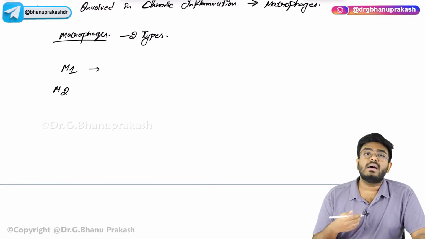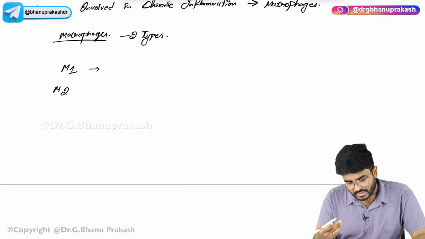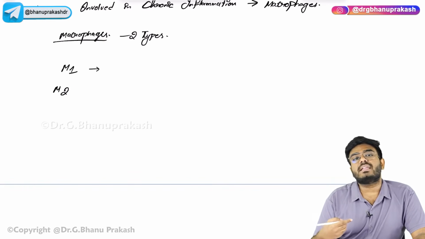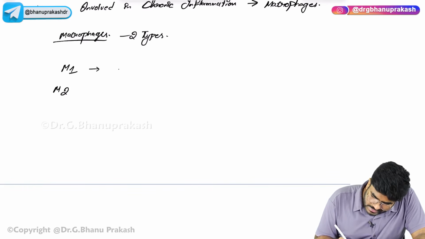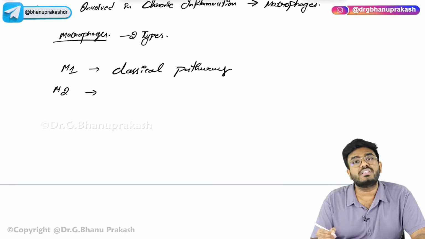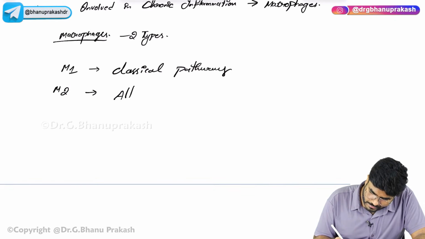So what is this classical pathway? What is the alternate pathway? We will discuss now. So the M1 type is the resultant of the classical pathway, and the M2 type of macrophages is the result of the alternate pathway.